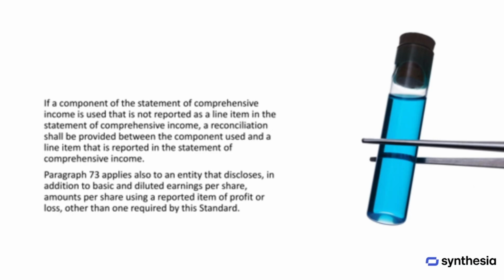If an entity calculates earnings per share using a component of the statement of comprehensive income that is not reported as a line item, it must provide a reconciliation between that component and a line item that is reported. This requirement also applies when an entity discloses amounts per share for a reported item of profit or loss other than those required by this standard.